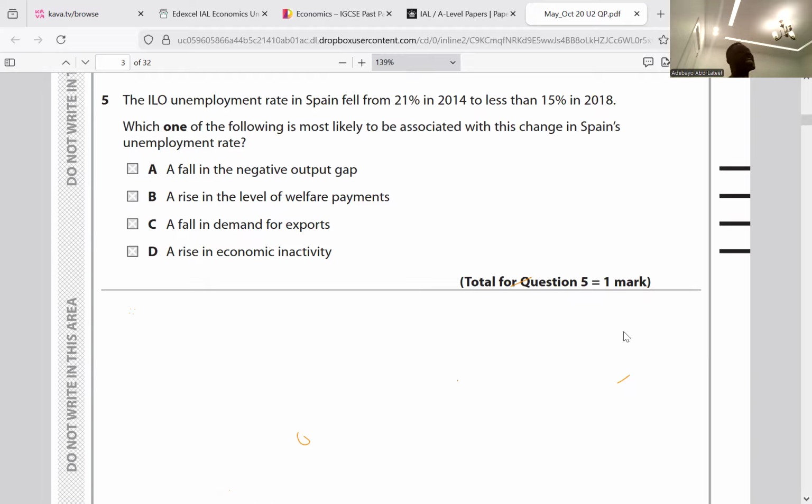A rise in economic inactivity. Economic inactivity, I read it as activity. Some people would quickly skim and make an answer. So a rise in economic inactivity will bring about recession or deflation, and both of them will bring about unemployment, not employment. It disincentivizes people from working. So for question 5, it's A. For question 5, it's A.